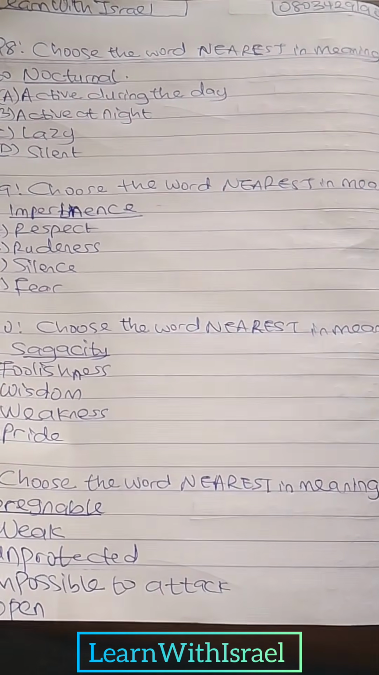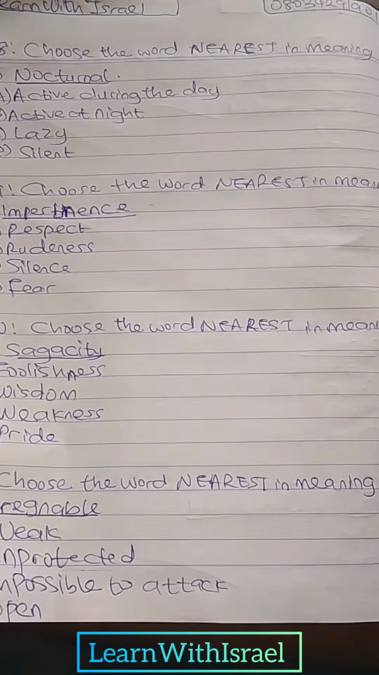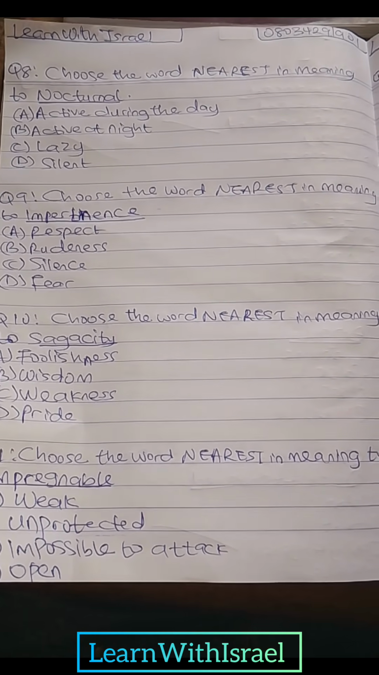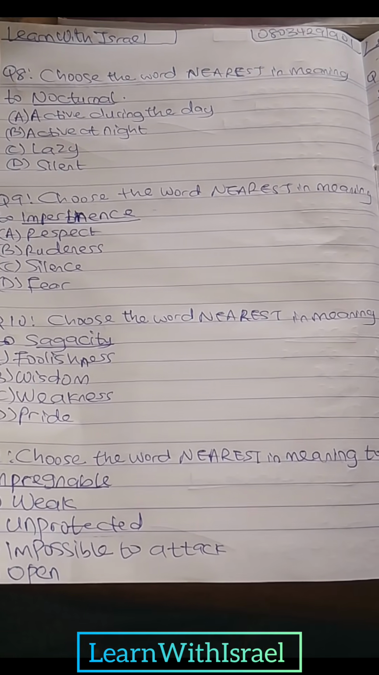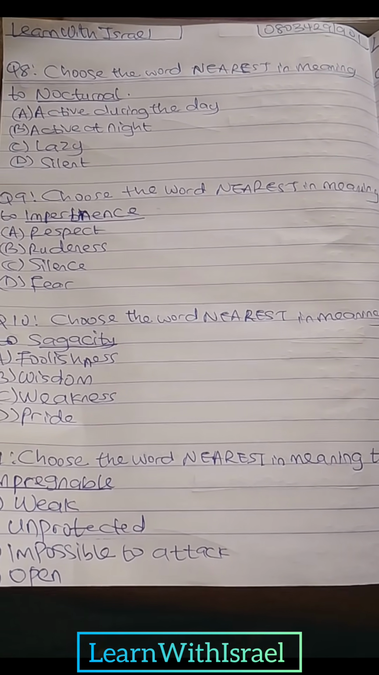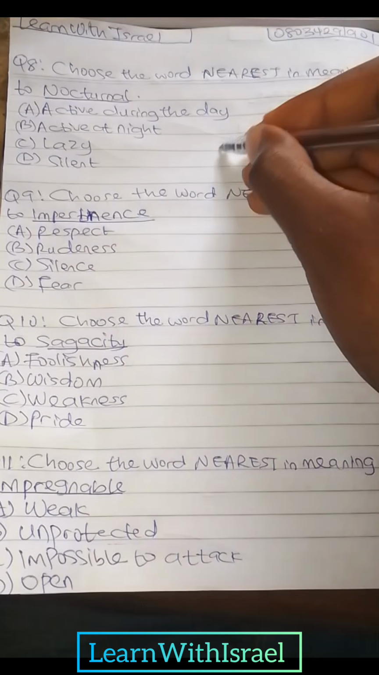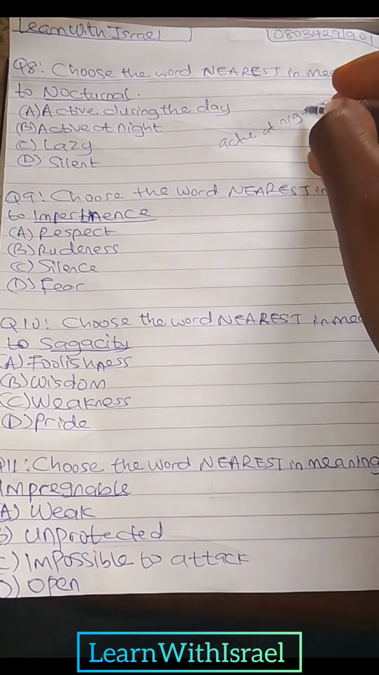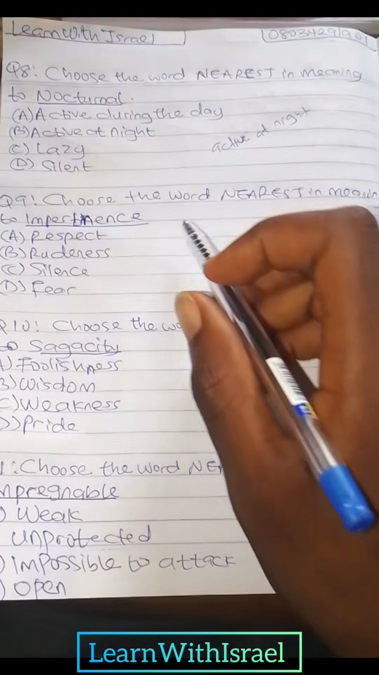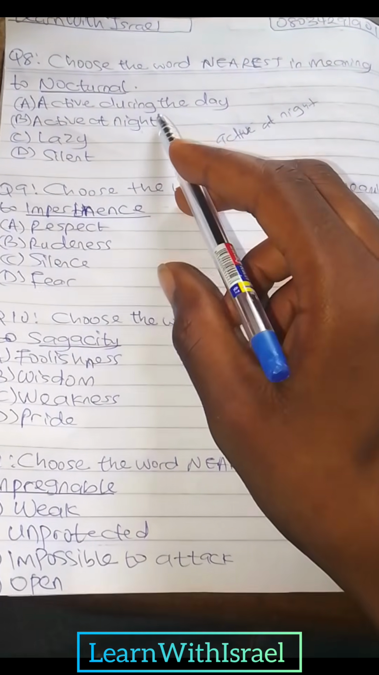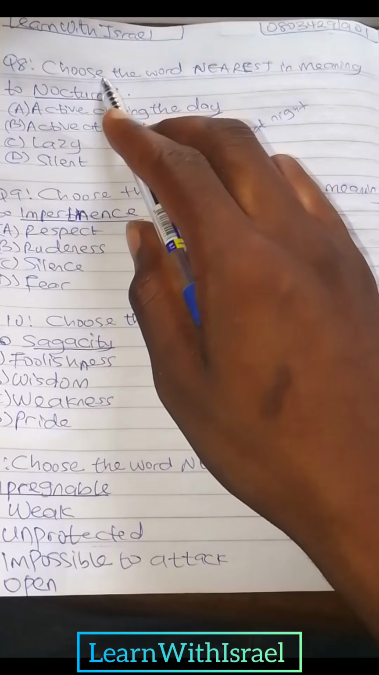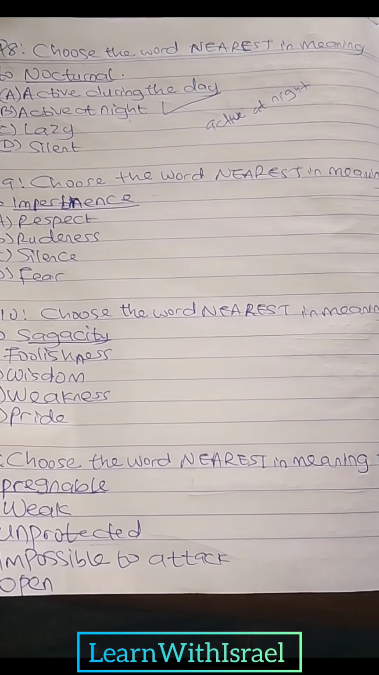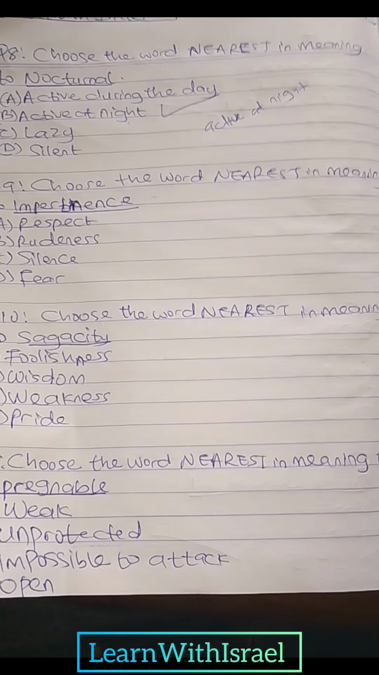Question 8. Choose the word nearest in meaning to nocturnal. Option A. Active during the day. Option B. Active at night. Option C. Lazy. Option D. Silent. So nocturnal refers to organisms or people that are active at night. And if we check our option, we can find active at night in option B, which is the correct answer. So make sure you take note of nocturnal. Nocturnal means organism or people that are active at night, like security personnel.